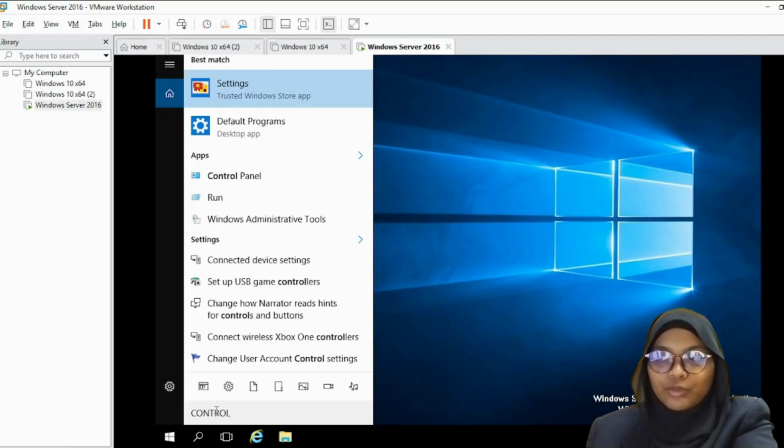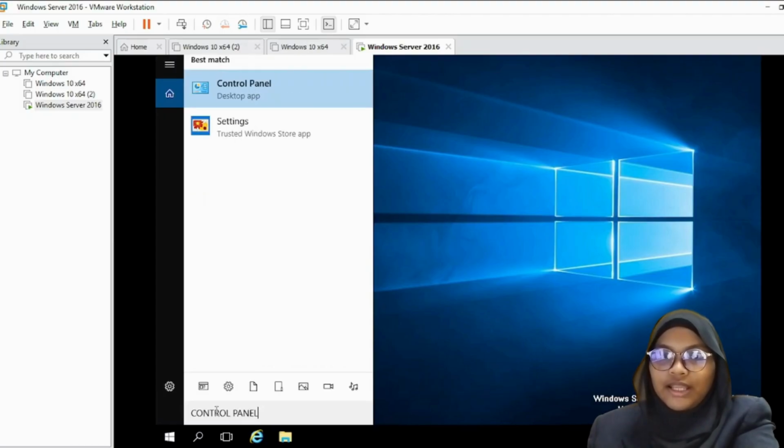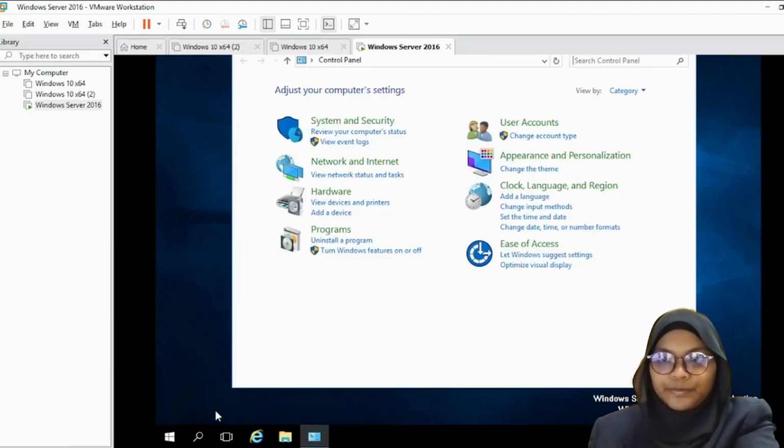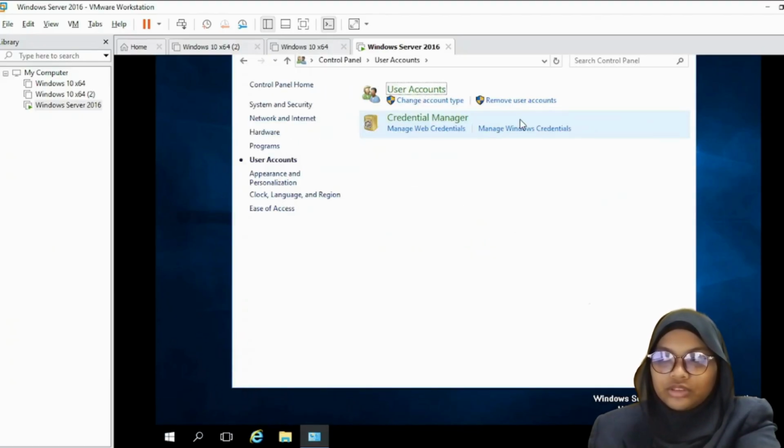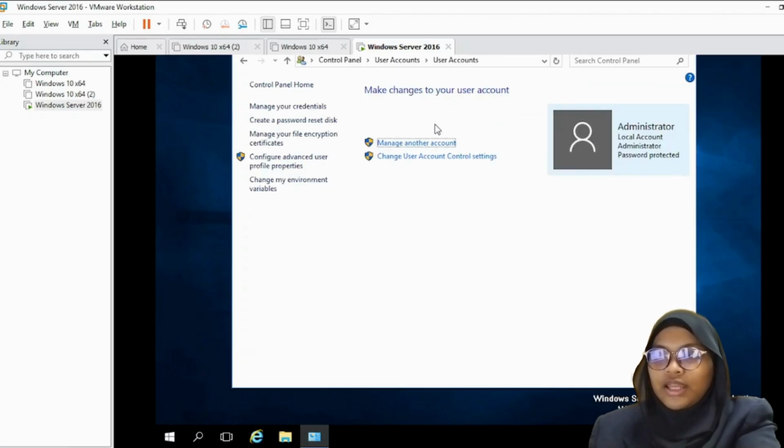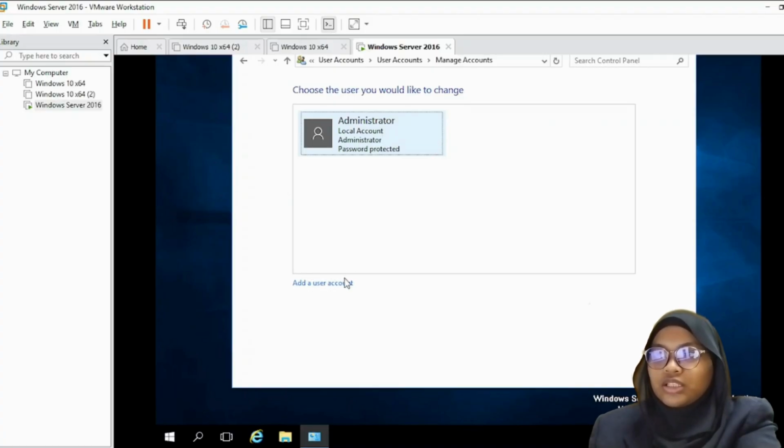After search for Control Panel, click Enter. After that, click User Account and click again User Account and then click Manage Another Account and then click Add